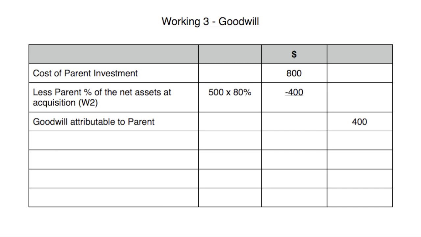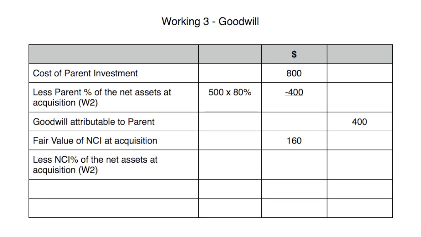On then to the non-controlling interest. We're actually told that the fair value of the non-controlling interest at acquisition is 160, and often the question will tell you that. We need to subtract the non-controlling interest percentage of the net assets at acquisition, so the rest of the 500 of net assets effectively.